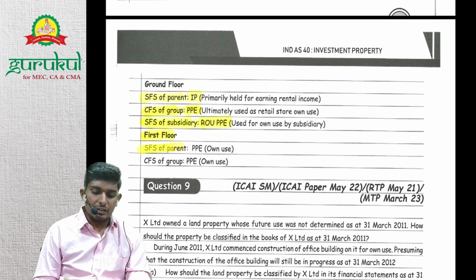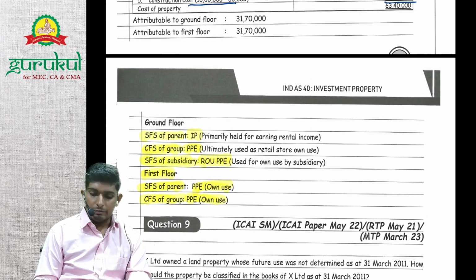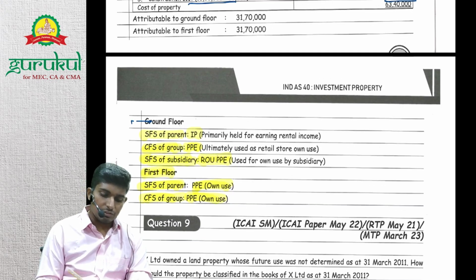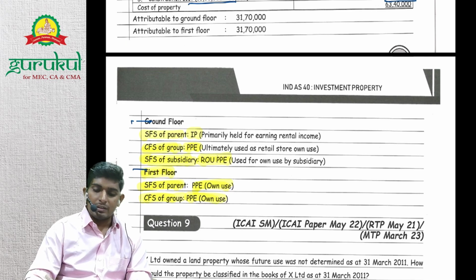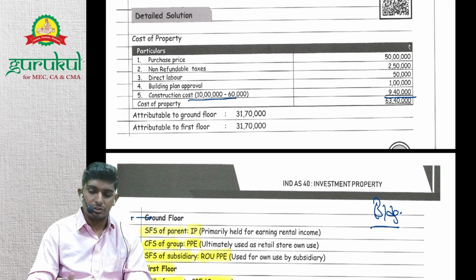The first floor of the parent is PPE for the parent, whether in standalone or consolidated, right? Why are we making a differentiation here? Why have we not given it directly for the building as a whole? Because both are separately saleable, right? So you need to compulsorily make a distinction here.